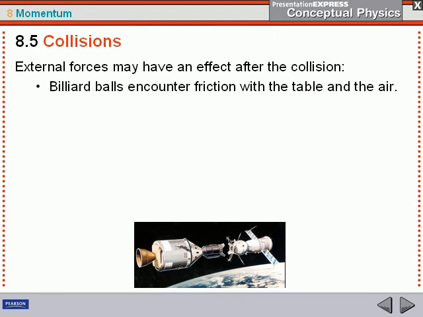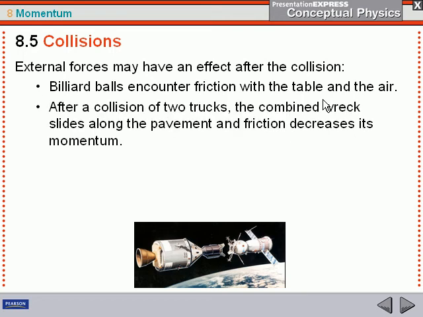Now this is all looking at forces before the collision. After the collision, you might have things that will change the effects, such as friction between the table and the air of a billiard table. The trucks may skid along the pavement. You'll have some friction there, and that will decrease the momentum.